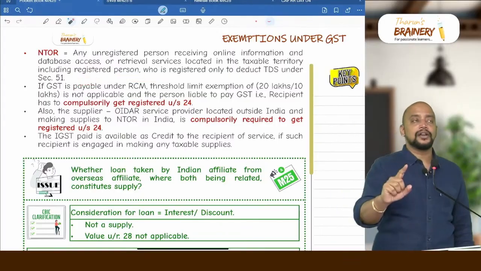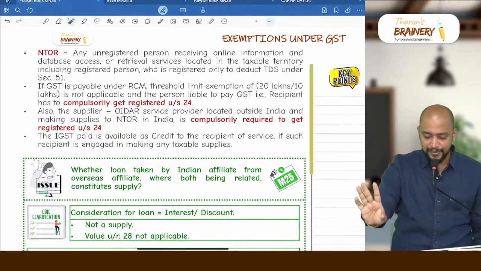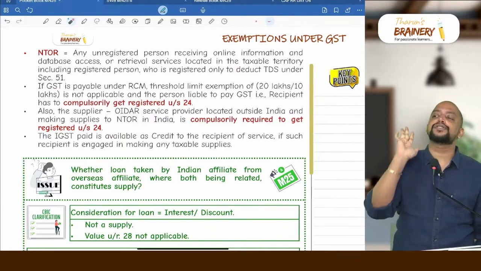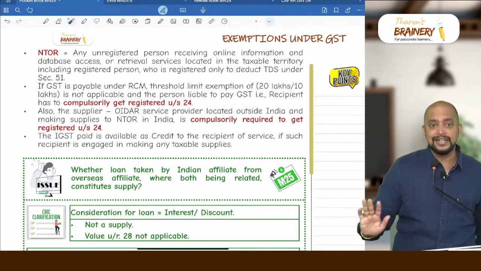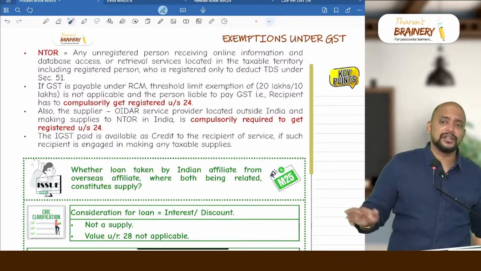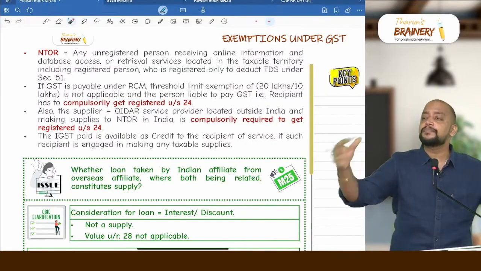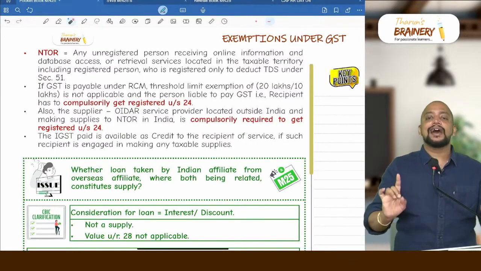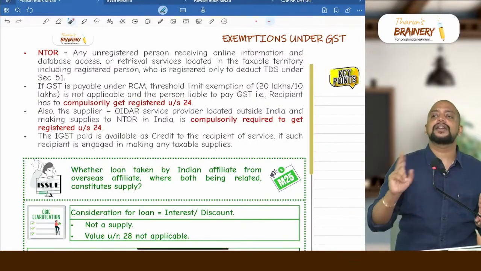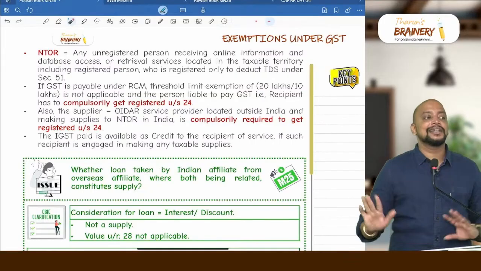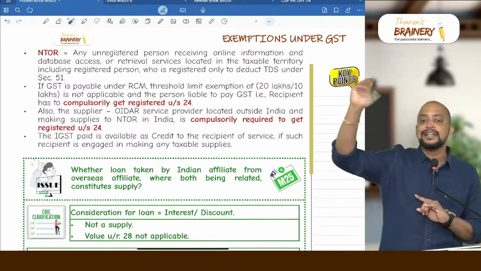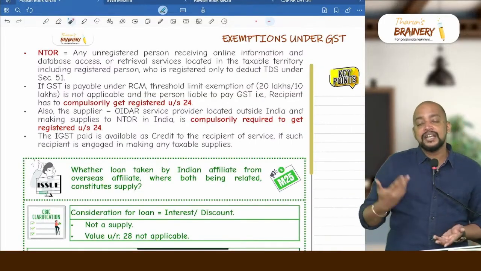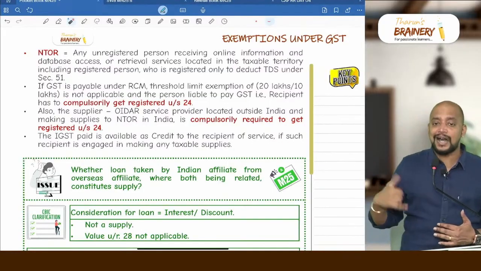So who is a non-taxable online recipient? An unregistered person, or a registered person who is registered only for deducting TDS. So they can be an individual, a firm, a company, any person. For any purpose they might be importing, but they are unregistered, or registered only for deducting TDS. Then they are NTOR. Who will pay GST? Supplier only will pay GST. If it is other than NTOR, then it will be RCM.